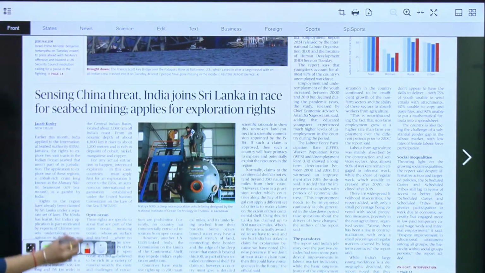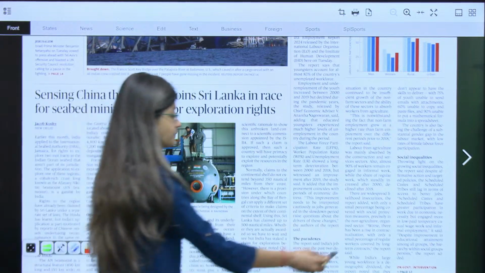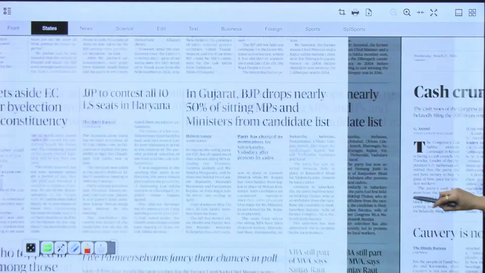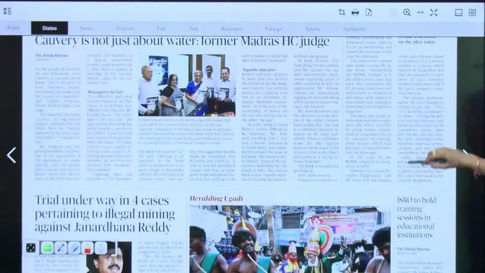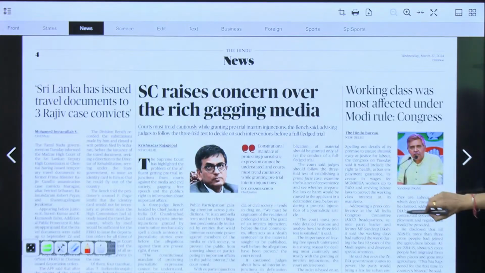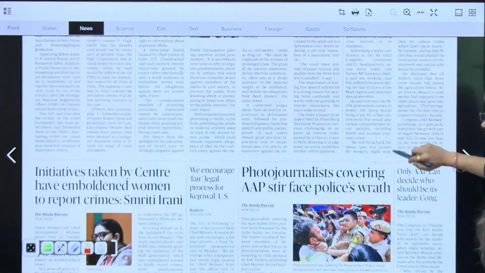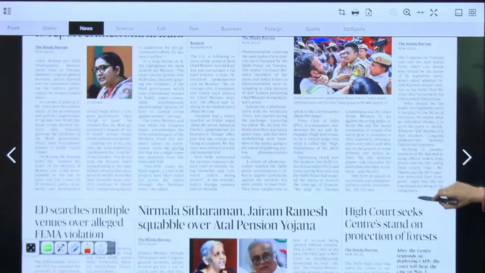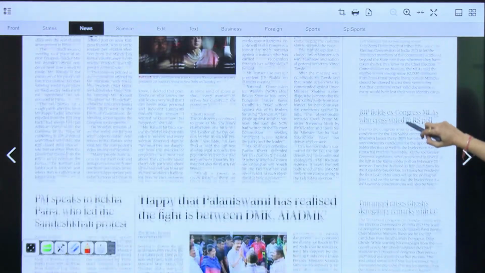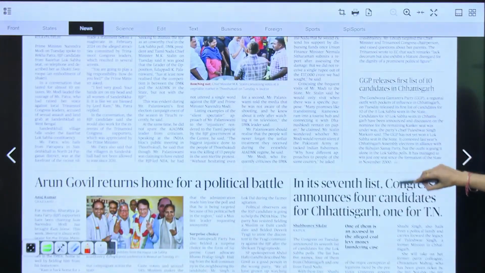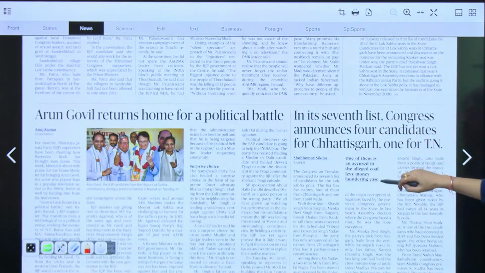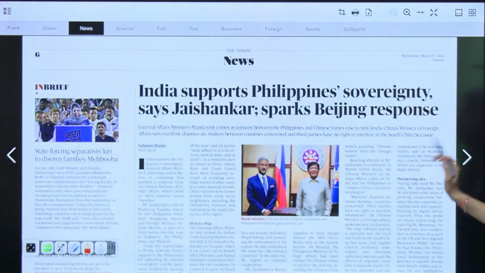So let's get to another topic of the day. I hope you are getting some fruitful information from this session of The Hindu. Okay, Arun Govilji has come for the political battle. This is political news, just for awareness. You must be knowing things, right?